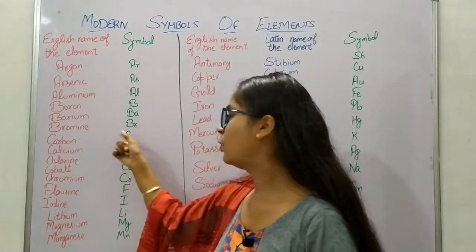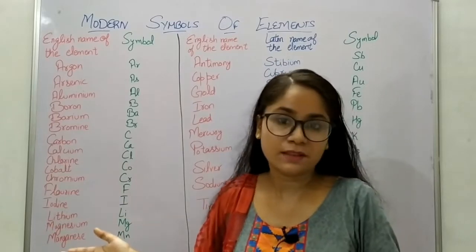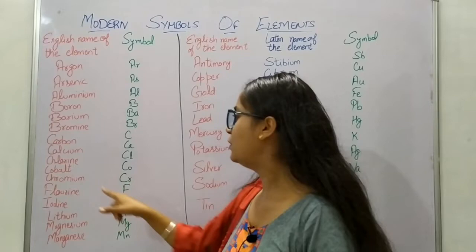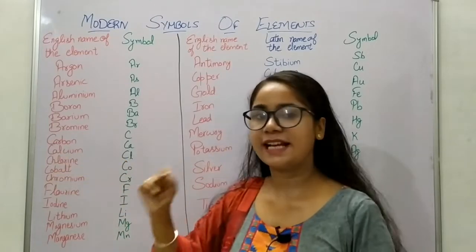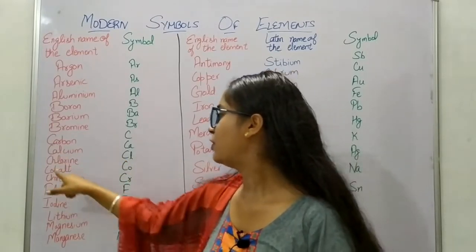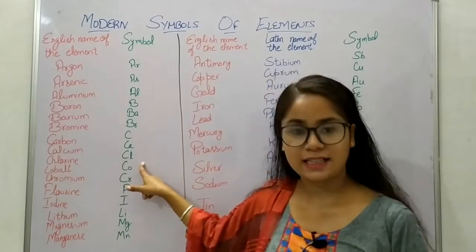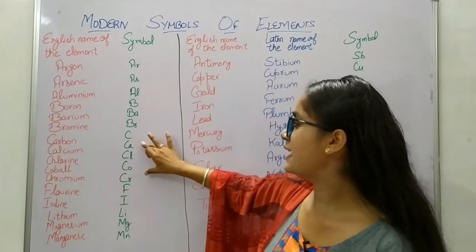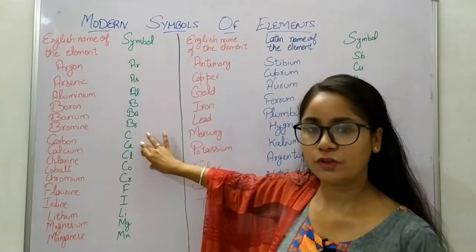We cannot keep only C for calcium, that would be carbon. You all would be confused which one is carbon and which one is calcium. So for calcium, it is Ca. For chlorine, it is Cl. For cobalt, it is Co. Remember, Ca for calcium and Co for cobalt.